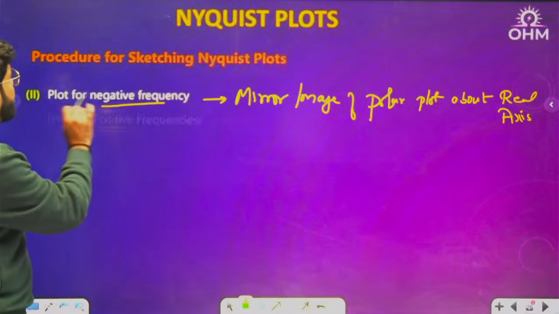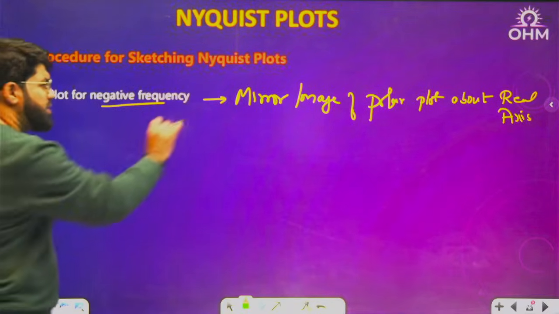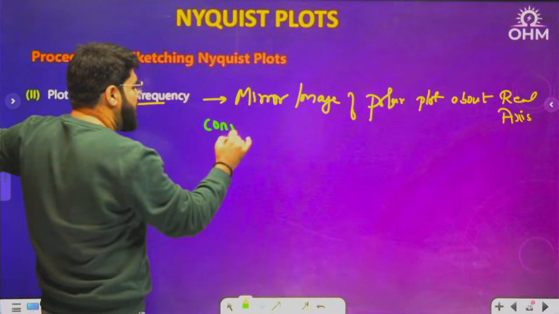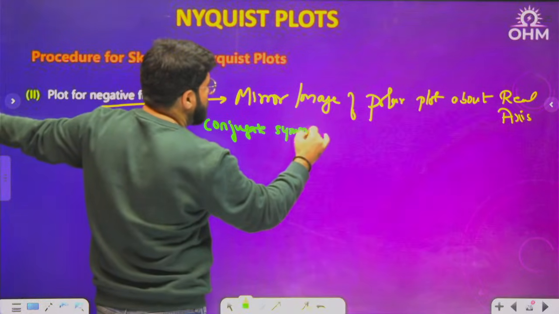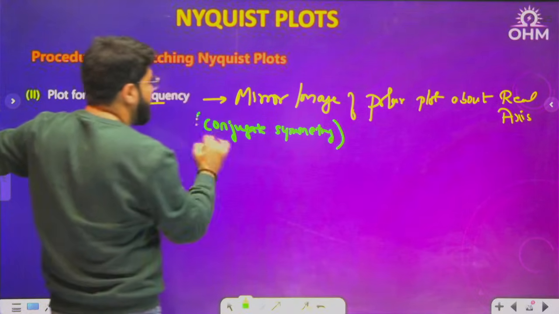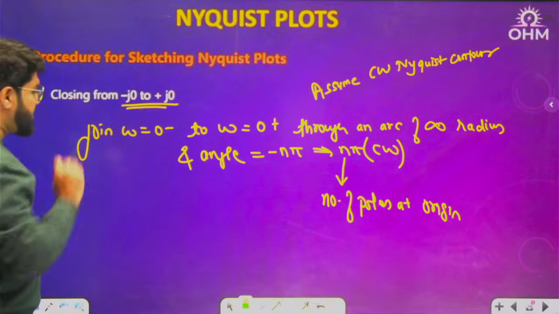Now, range of K for closed loop stability. I just now told you 3 simple steps to draw the Nyquist plot. Polar plot, then plot for negative frequency: just take the mirror image. The reason behind this is conjugate symmetry. Those who know Fourier transforms, you know the very important property of conjugate symmetry. And 0 minus to 0 plus I explained to you.